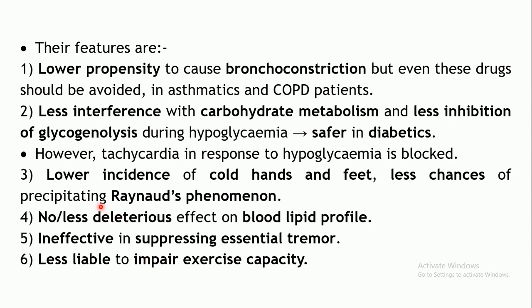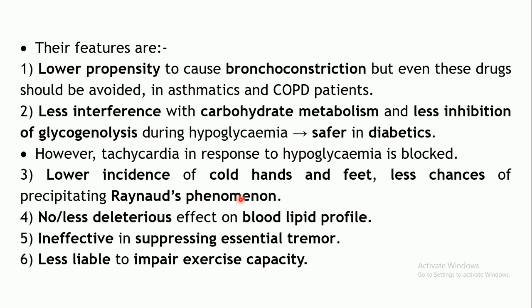Then the next advantage is that it has a lower incidence of cold hands and feet, and fewer chances of precipitating Raynaud's phenomenon. Why this happens is because the beta 2 receptor is not blocked. Beta 2 receptors are mainly responsible for vasodilatation.